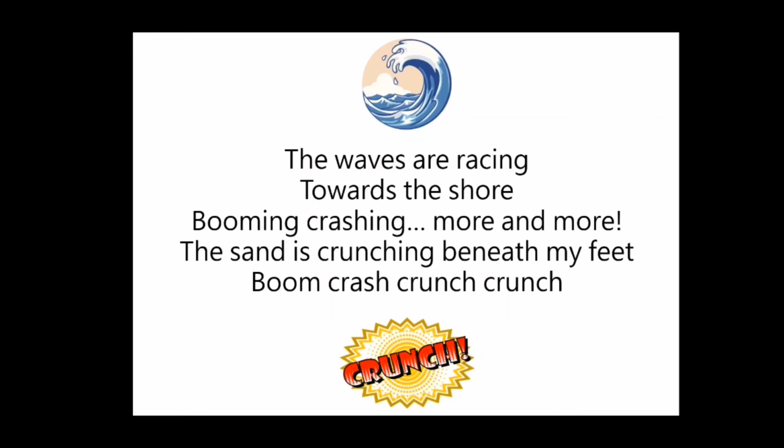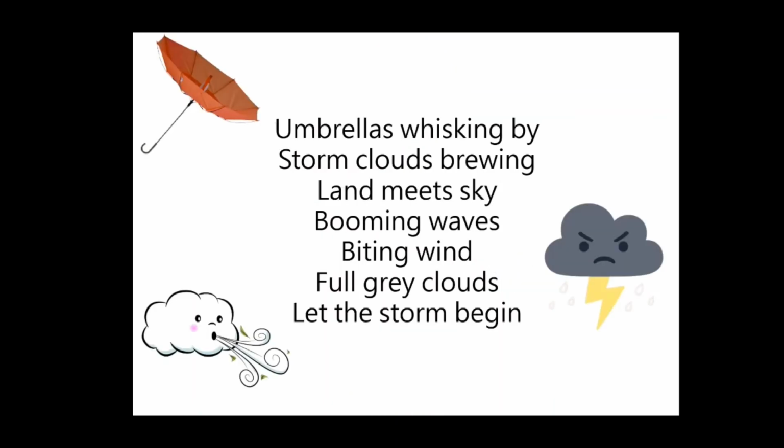Let's look at the next part of the poem. Listen carefully and see if you can see any examples of onomatopoeia. Umbrellas whisking by, storm clouds brewing, land meets sky, booming waves, biting wind, full grey clouds, let the storm begin. Okay, so I think there's only one example of onomatopoeia in this page, and it is booming, booming again.